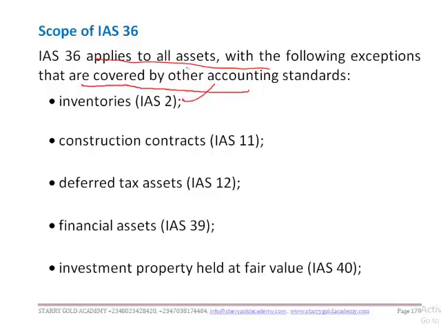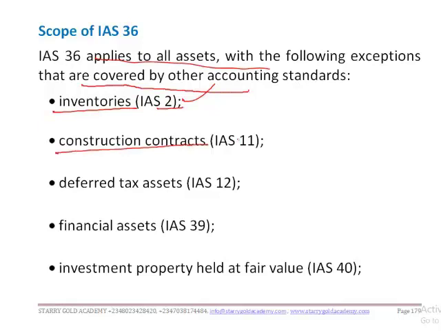This is to avoid double treatment or conflict in the treatment of such transactions, so it's better to stick to one standard.